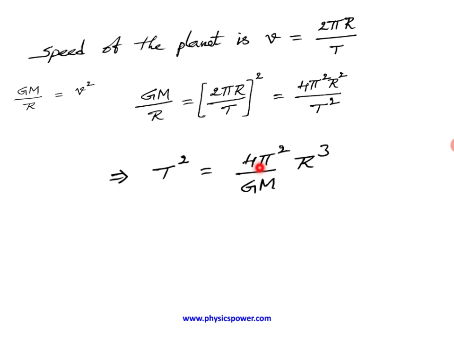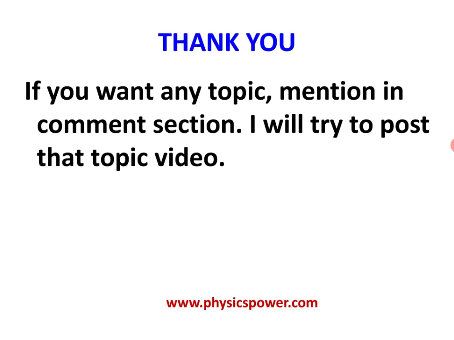Now in the right side expression, you can see 4, pi square, capital G, and capital M, the mass of the Sun, are all constants. So if we remove the constants, we can write T square proportional to R cube. That is Kepler's third law: the square of the time period of the planet revolving around the Sun is directly proportional to the cube of the semi-major axis of the orbit. Here we derived with average radius, but actually it is the semi-major axis of the orbit. Okay, this is the topic.